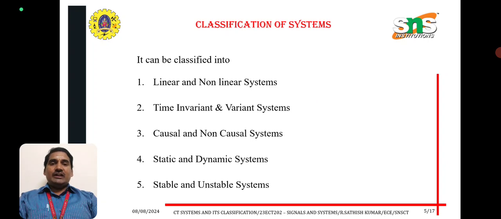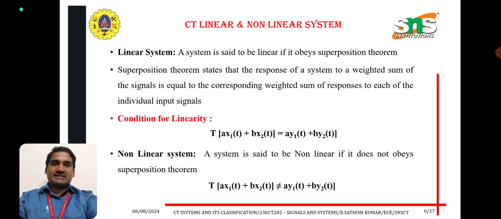Systems can be classified into linear and nonlinear systems, time invariant and time variant systems, causal and non-causal systems, static and dynamic systems, stable and unstable systems. Linear system: a system is said to be linear if it obeys the superposition theorem. The superposition theorem states that the response of the system to a weighted sum of signals is equal to the corresponding weighted sum of the responses to each of the individual input signals. Condition of linearity: T of a x1 of t plus b x2 of t is equal to a y1 of t plus b y2 of t.